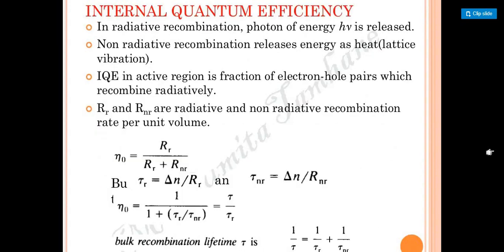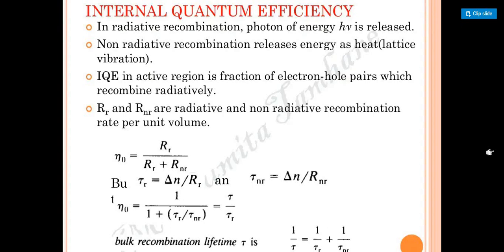Next, from here onwards we have to discuss internal quantum efficiency. What is the meaning of internal quantum efficiency, students? In radiative recombinations, a photon of energy h mu is released. Whenever we see any kind of photons and want to find how much energy we are combining, that can be considered by using the radiative recombinations.